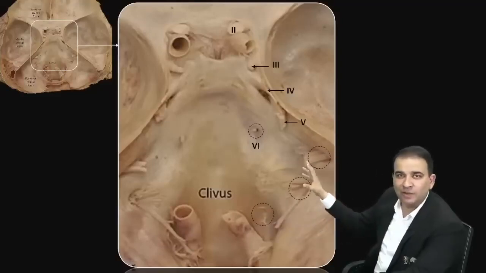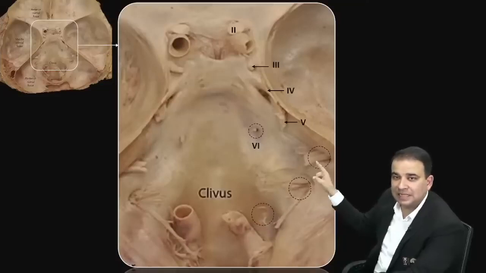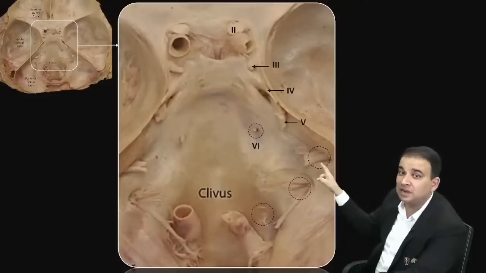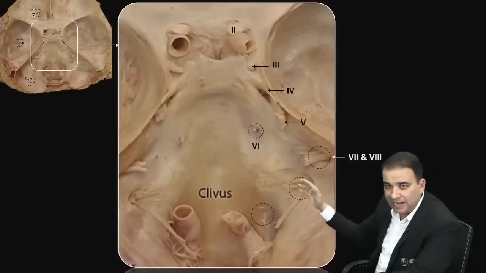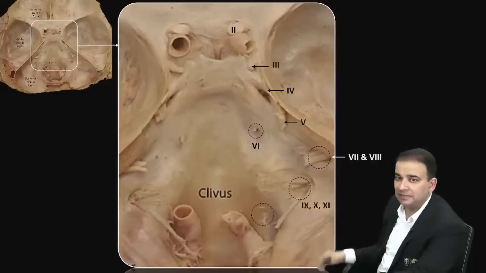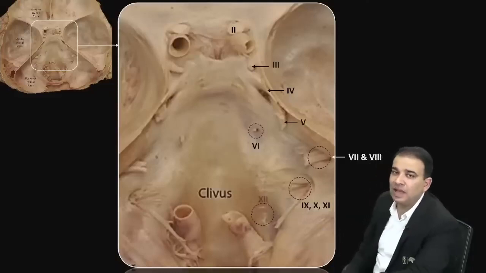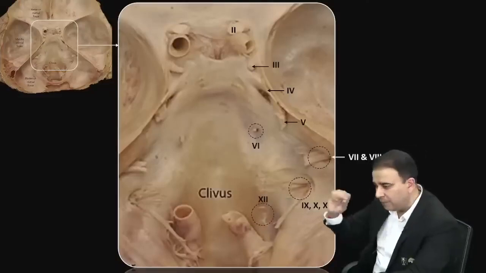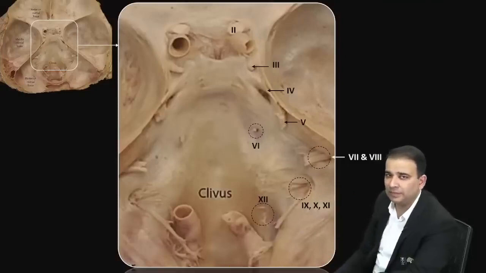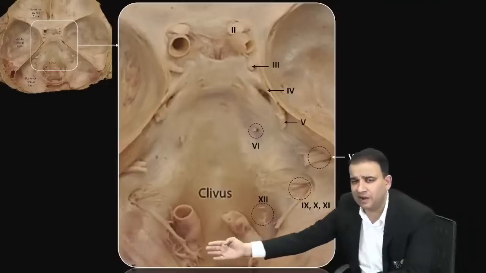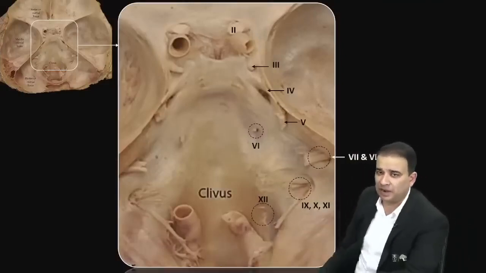I'm not able to see the foramen, I'm not able to see the brainstem here, but I can still say that the nerve over there is the 7th and 8th nerve because the internal acoustic meatus है. Below that, jugular foramen, 9, 10, 11, guys. Below that, look at those small rootlets coming out. Those rootlets are coming out from the hypoglossal nerve. The hypoglossal nerve comes out as multiple rootlets only here. That artery is a vertebral artery entering through the foramen magnum.